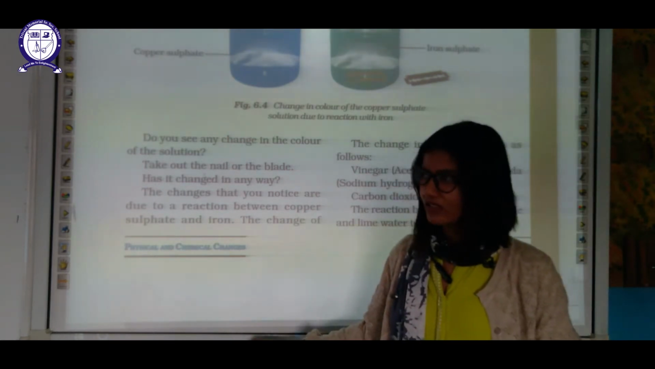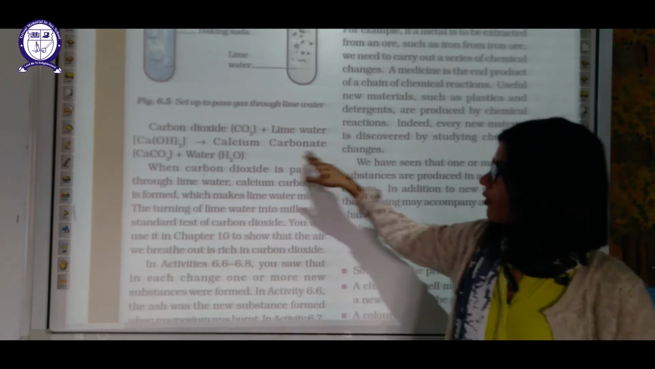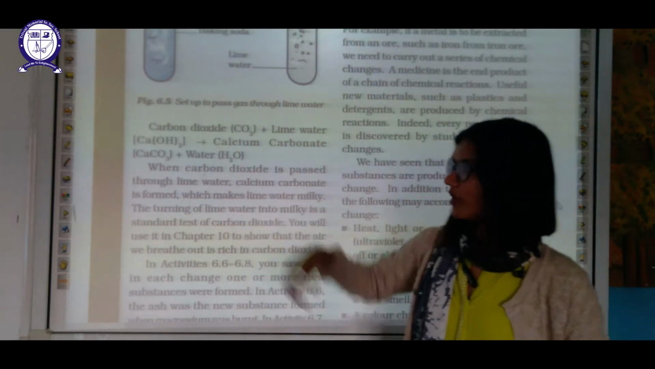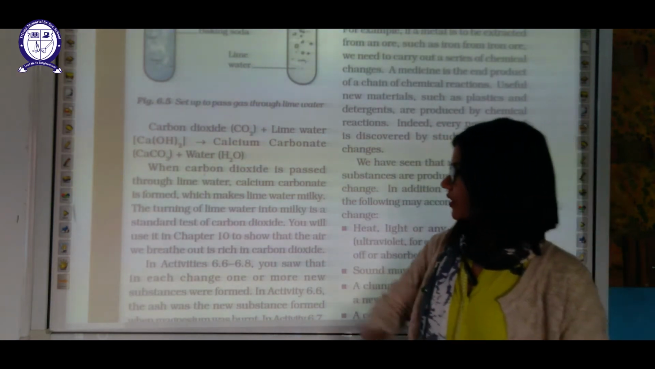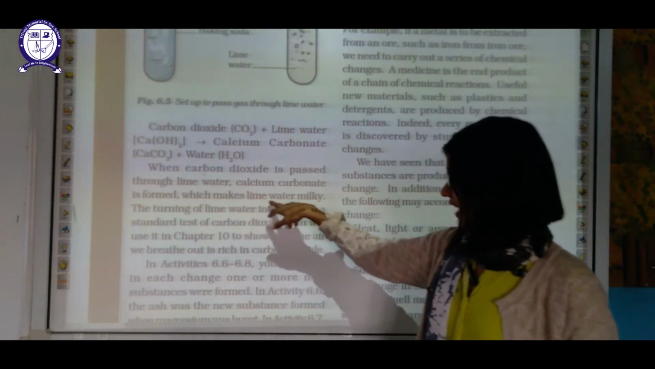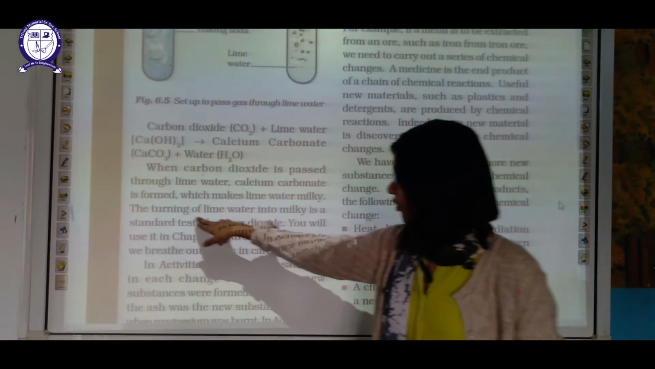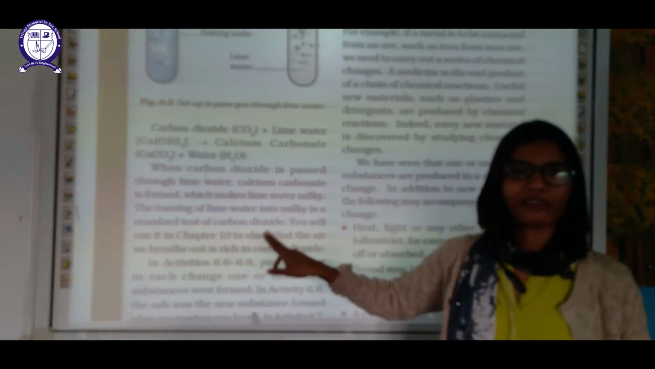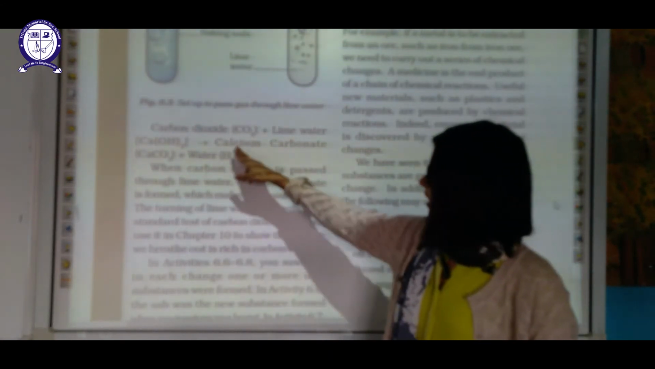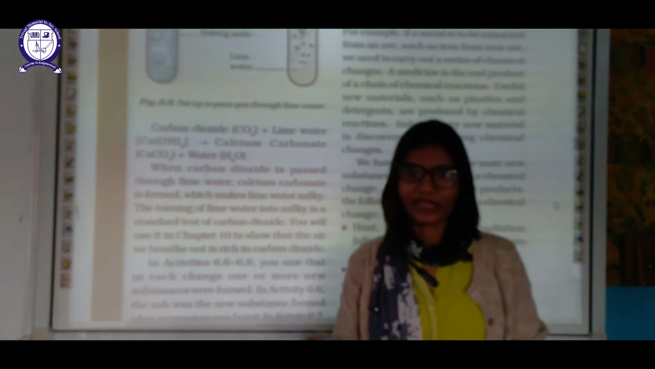And when we add this carbon dioxide to our lime water, it forms calcium carbonate in water. This calcium carbonate is milky in appearance, which makes the lime water milky. The turning of lime water milky is a standard test for carbon dioxide. Whenever lime water turns milky, it shows the presence of carbon dioxide gas.